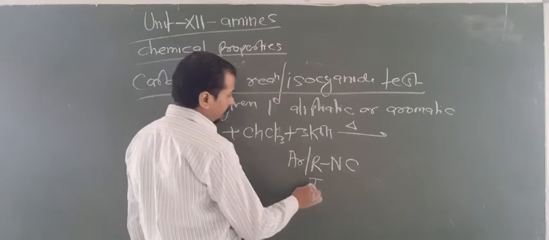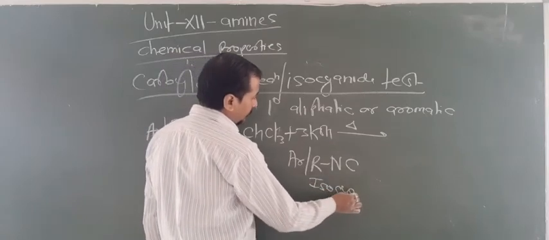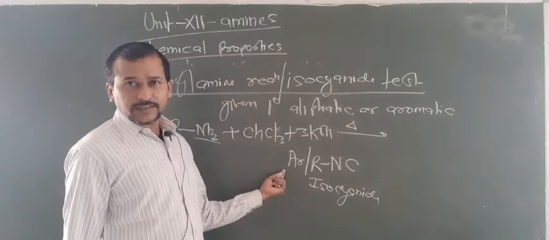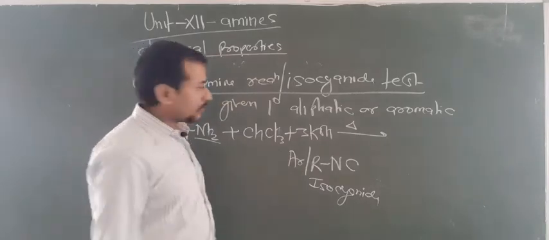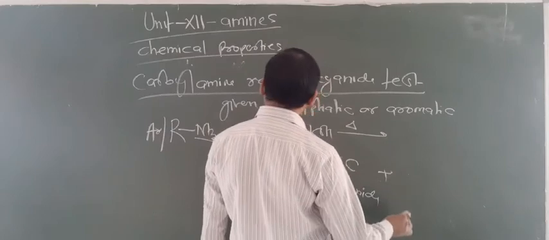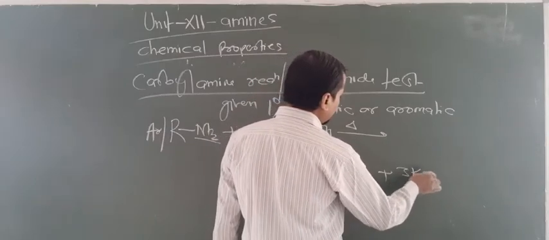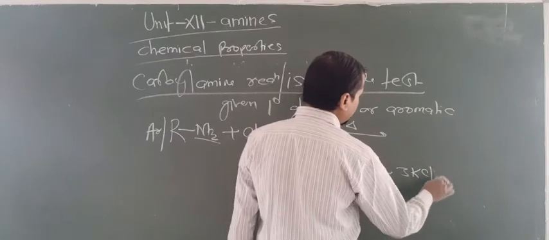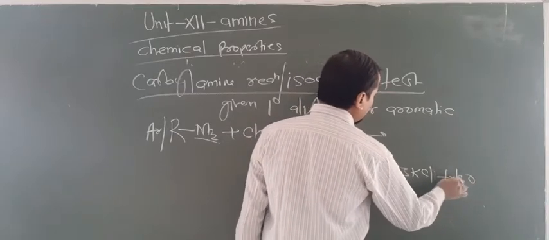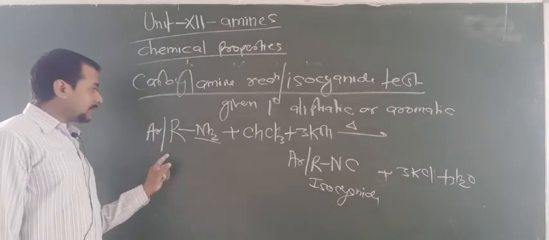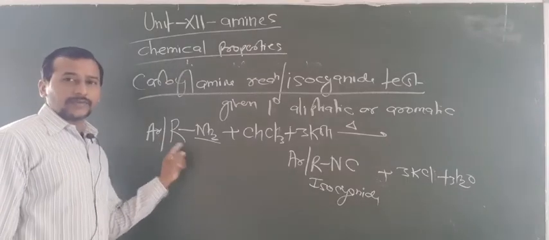So this is known as isocyanide. If Ar is there it is phenyl isocyanide, if R is there it is alkyl isocyanide, and the rest of the things you will get are 3 KCl plus water. Okay dear students, this is known as the isocyanide test. This reaction is only given by 1 degree amines.